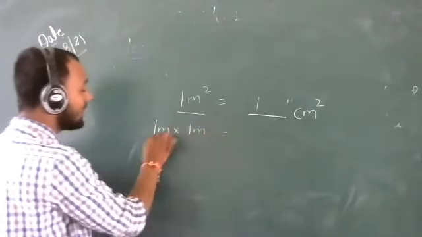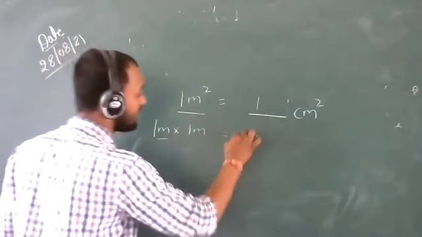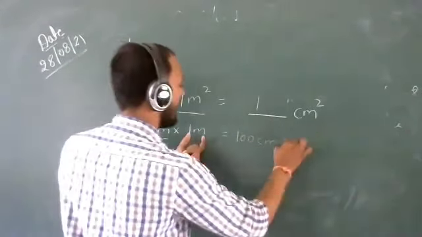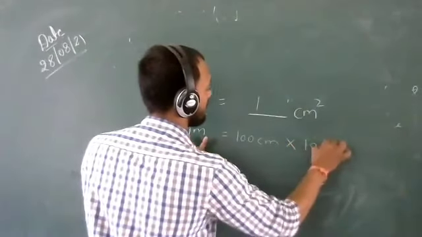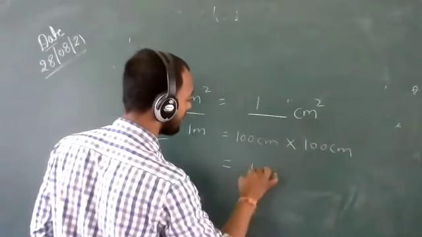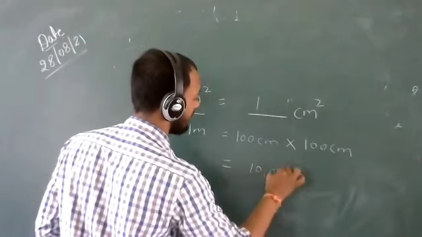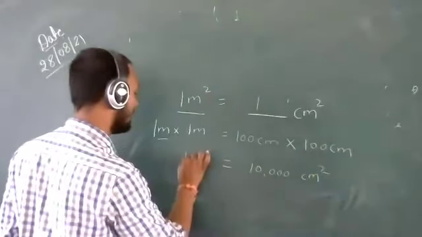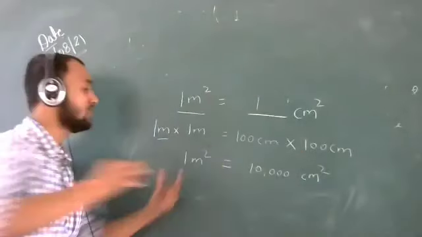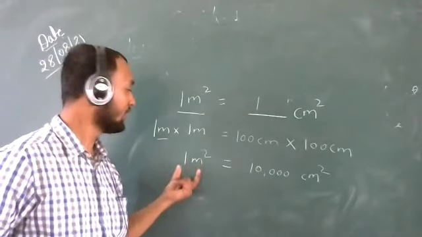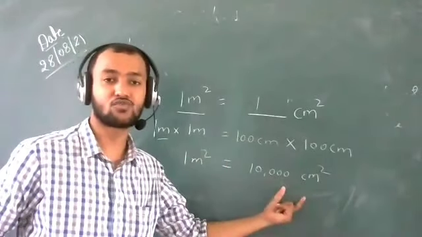And how many centimeters in 1 meter? 100 centimeter, and for this also 100 centimeter. So the answer will be 100 into 100, 10,000 centimeter square. So 1 meter square is equal to 10,000 centimeter square. Here we have learned to convert meter square into centimeter square.